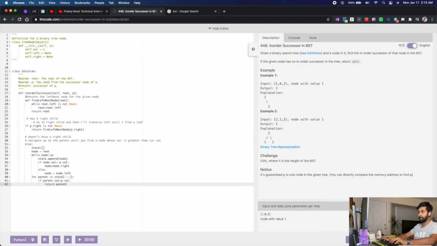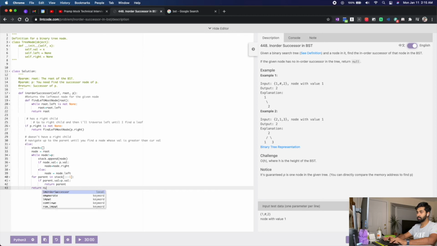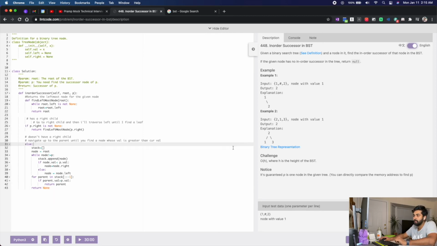Null. And so by that time, I'm traversing the entire tree, and I reach the root element, and the root element is also not greater. So return none. Yeah, it looks like a good idea.